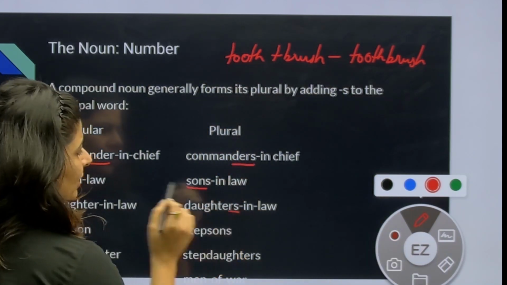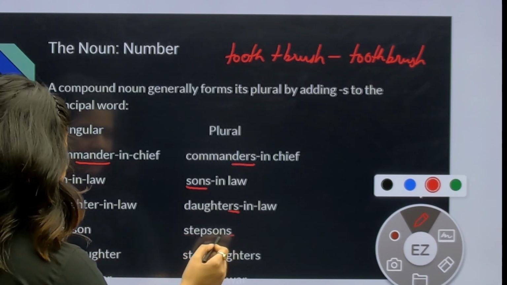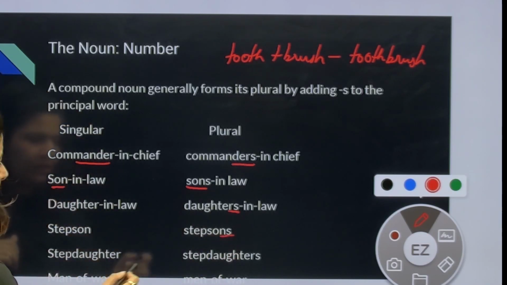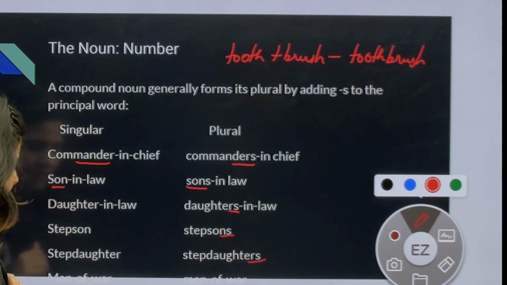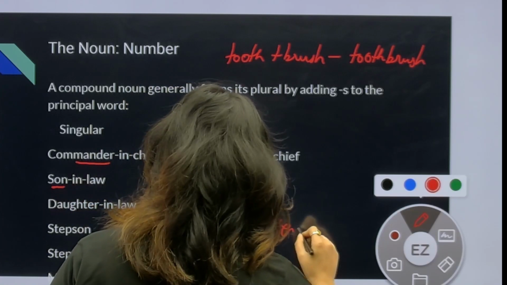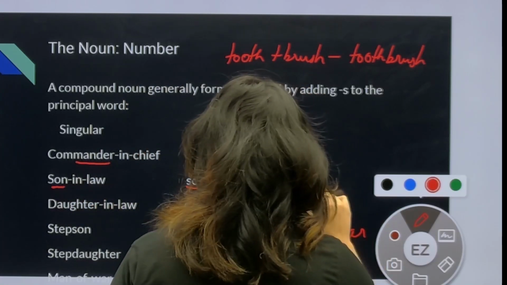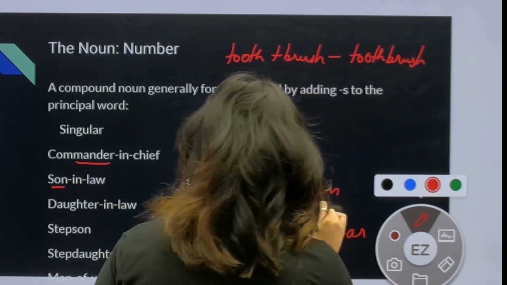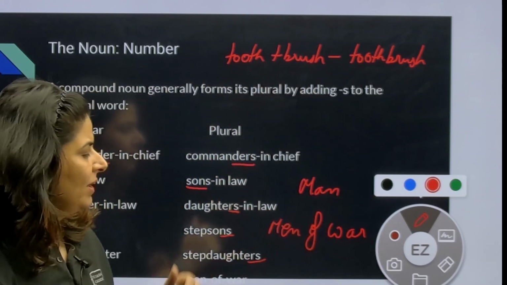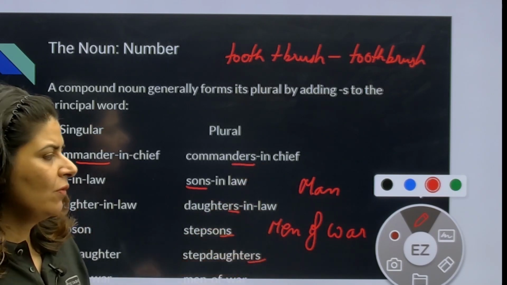Daughter-in-law, daughters-in-law. Stepson, stepsons. Stepdaughter, stepdaughters. Man of war: man is singular, and men is plural. Men of war.